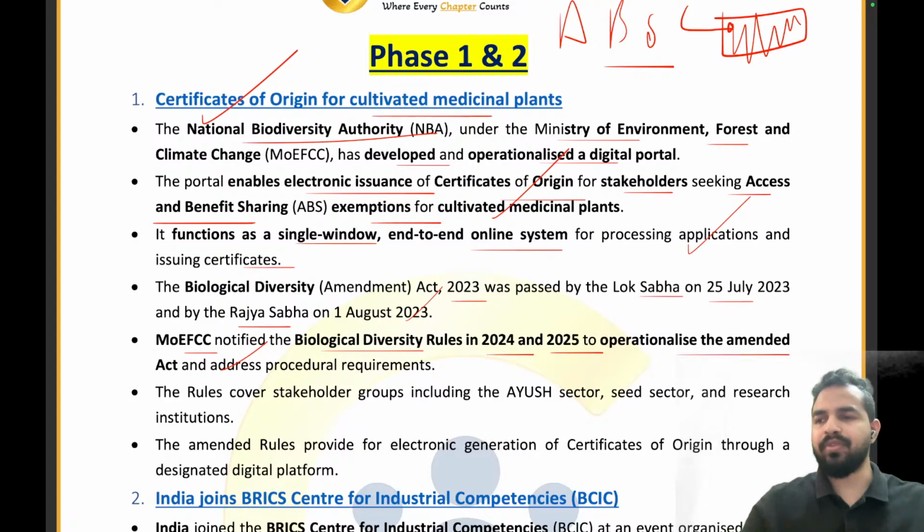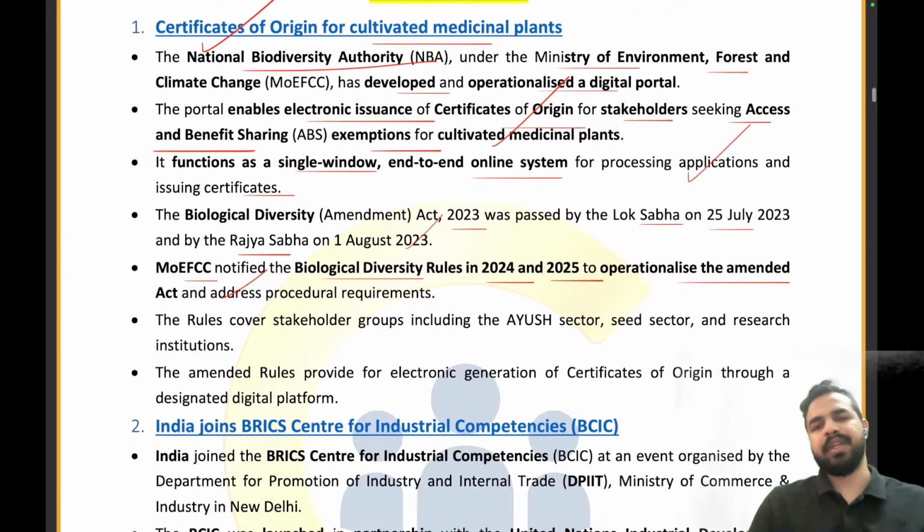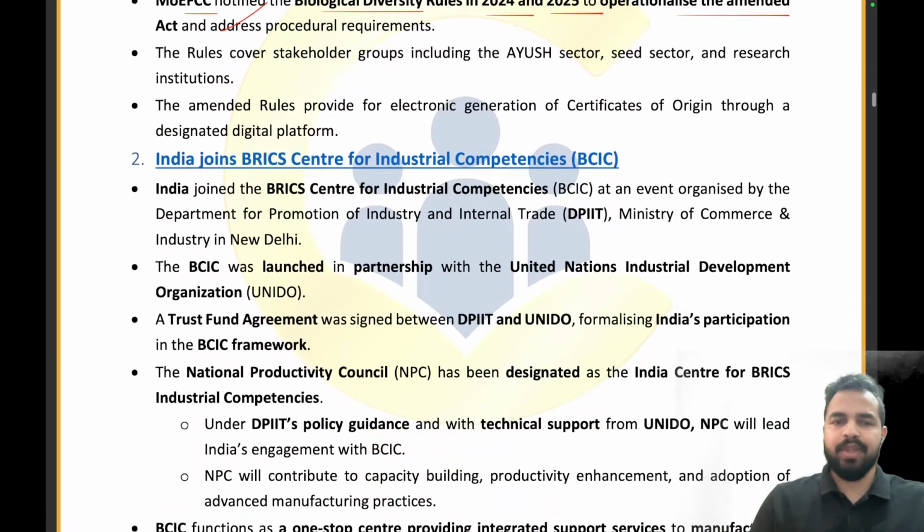So that's how we have to retain all these important things. And now what exactly can be done from there? So the relevant stakeholders who are seeking the access and benefit sharing exemptions can apply through this portal and they can also be issued these particular certificates of origin. Clear? Absolutely right. Pratyush, Anirudh and Harshal, all of you have given me the right answer. That is the National Biodiversity Authority. Let's move on to the next news article.